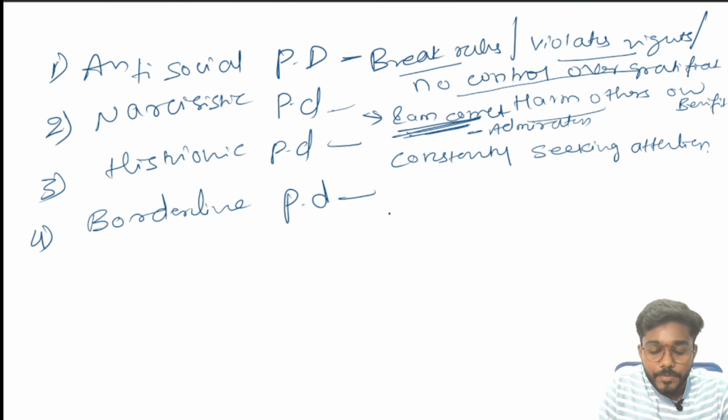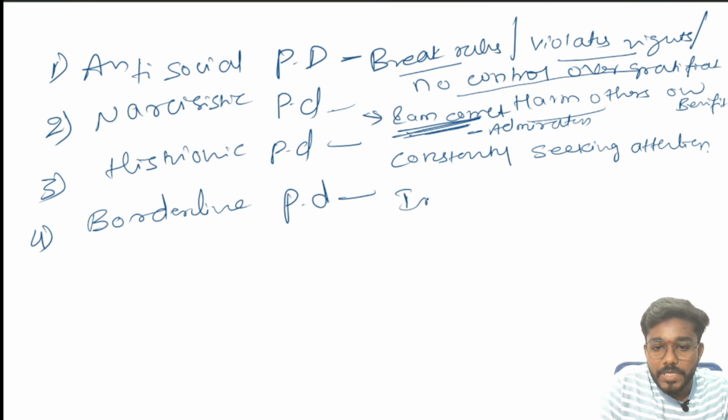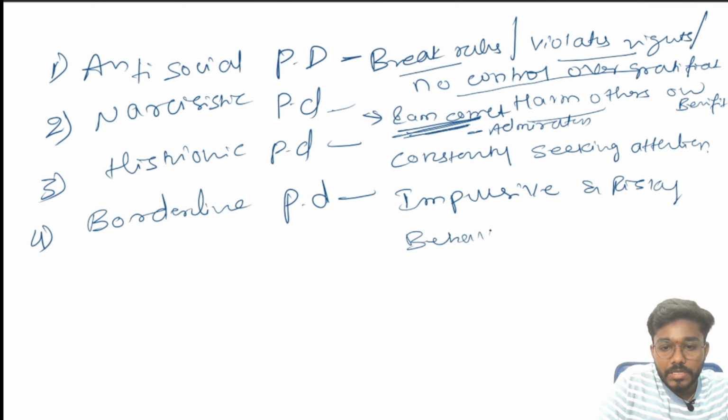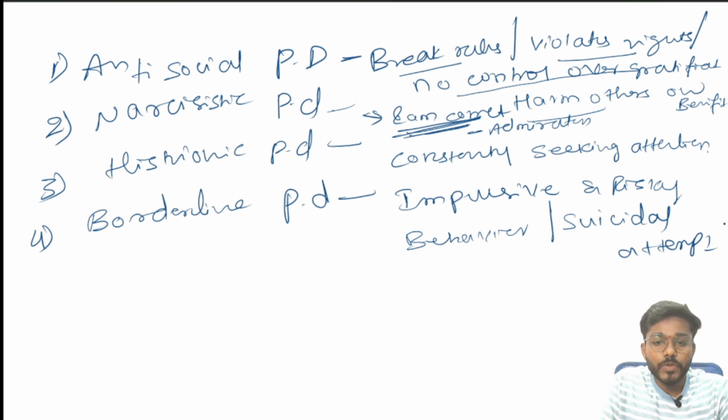In borderline personality disorder, you are going to remember two words. One is impulsive, risky behavior. And another one is suicidal attempt. What are the words you are supposed to remember?